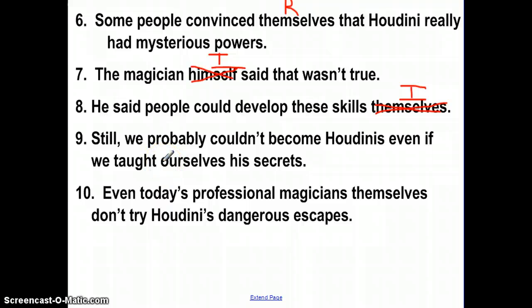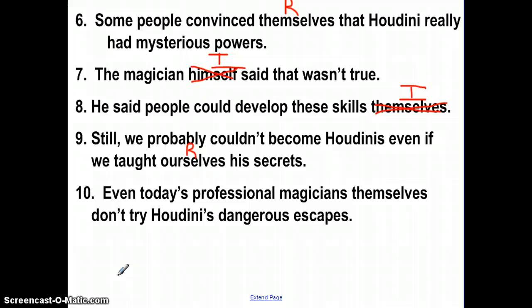Now, this one is another one of those where it sounds like it makes sense grammatically, but it changes the meaning. It sounds like we're teaching other people his secrets, when really it means we're teaching ourselves the secrets. So the meaning changed if we got rid of it, so we can't get rid of it. It's required, so the pronoun is reflexive.